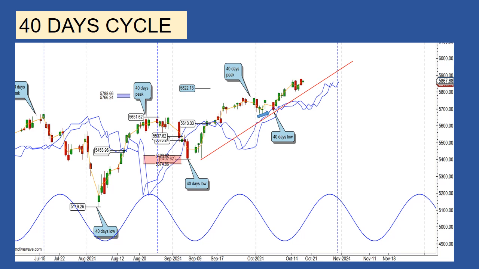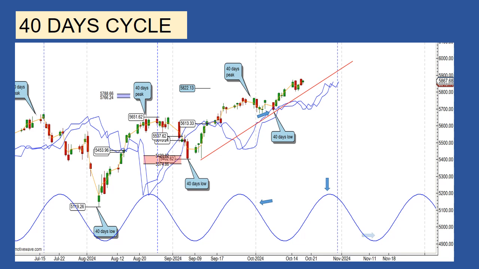The peak of this 40-day cycle formed on the right part of the cycle, the vertical blue dashed line, which can explain the moderate correction following the peak. Usually during the second 40-day cycle, the peak occurs on the left part of the cycle. The next peak for the next 40-day cycle is expected around October 25th and the low on November 11th.